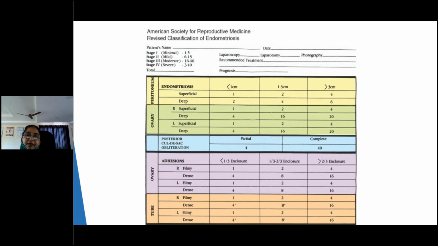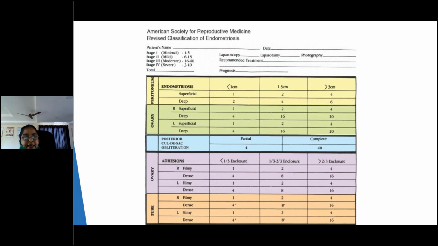Depth is more important. If they spread superficially, the symptoms are not severe. Even in one place, if the depth is deep, the symptoms will be more. So compared to superficial spread, depth involvement is very important in the production of symptoms in endometriosis.